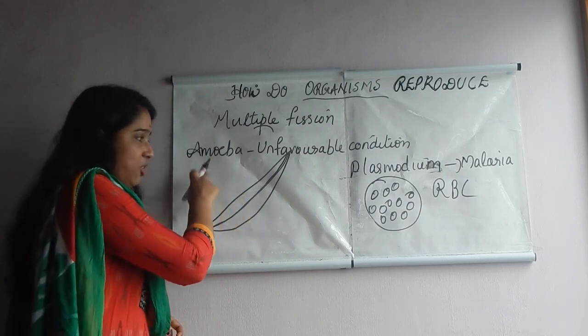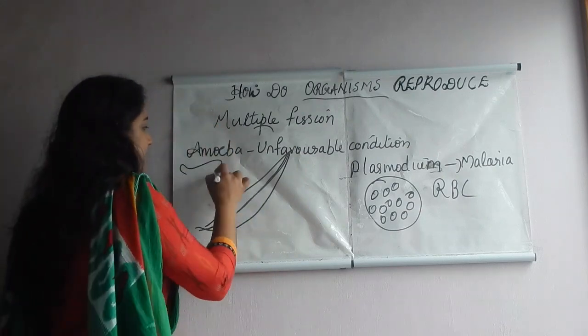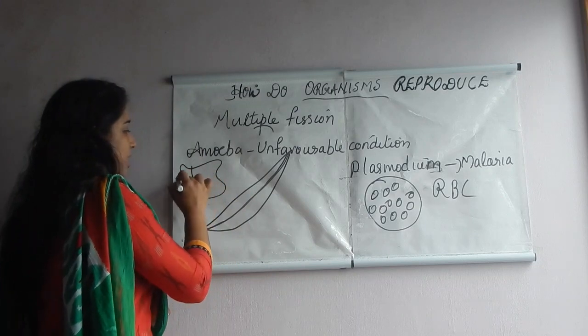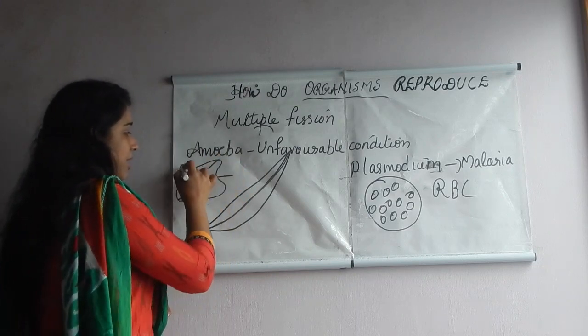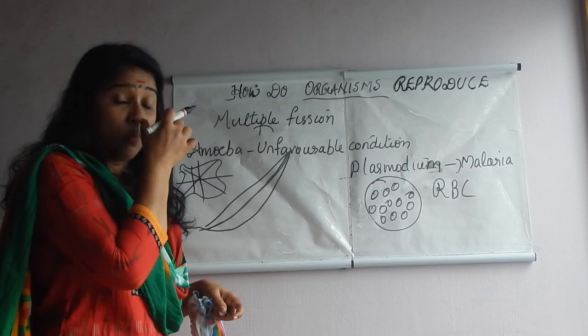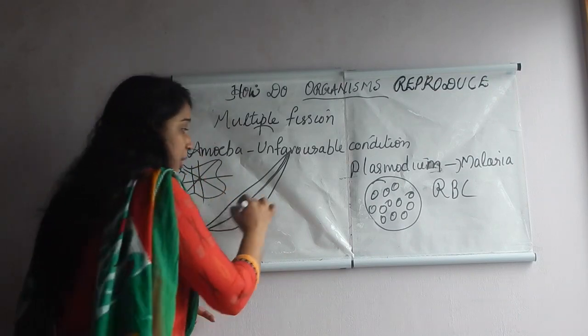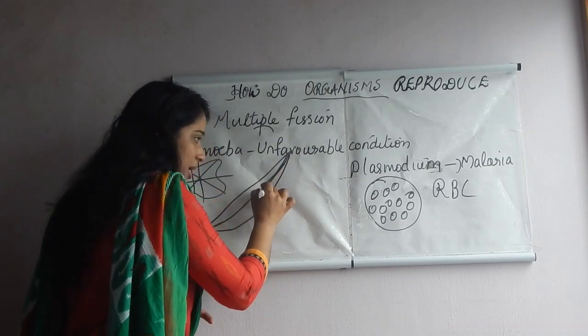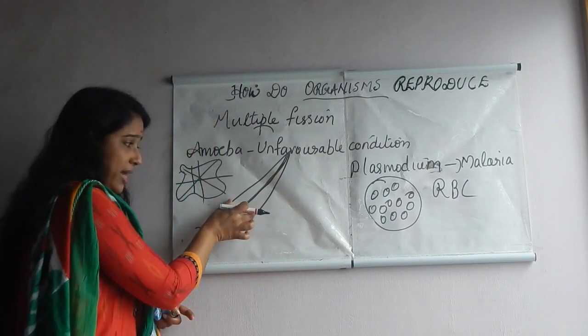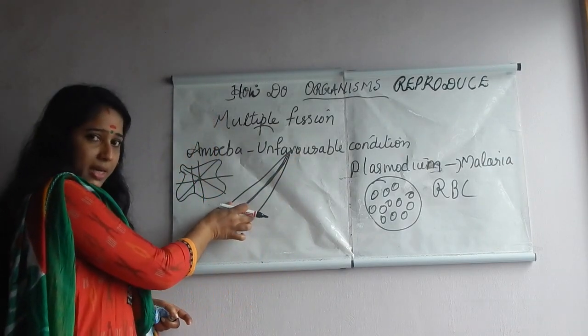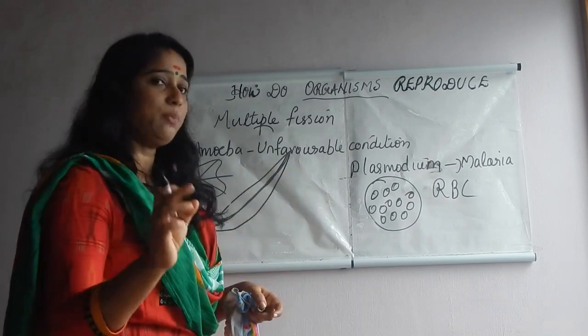That is it. In the case of amoeba, it does not have a particular shape, so it can get divided like this, it can divide like this, it can divide in any manner, any form. But in the case of Leishmania, it is not like that. It has a particular shape and the organism can be divided only in a particular manner. Clear?